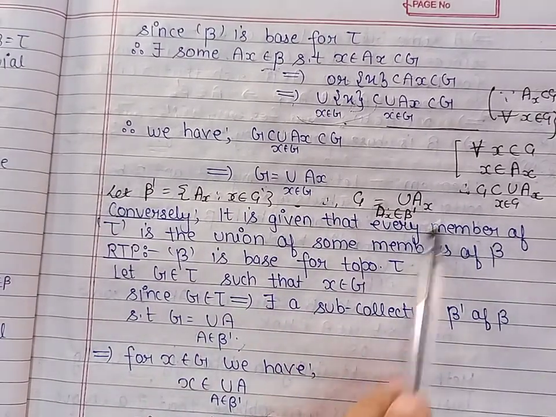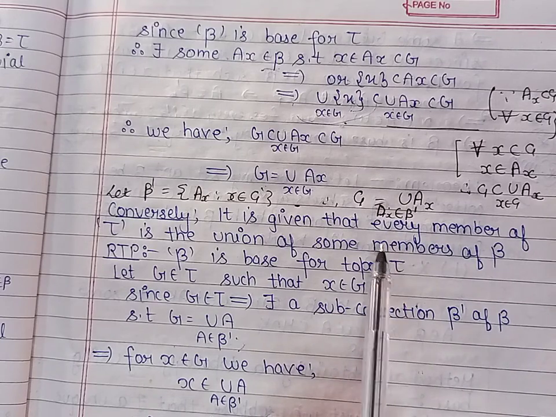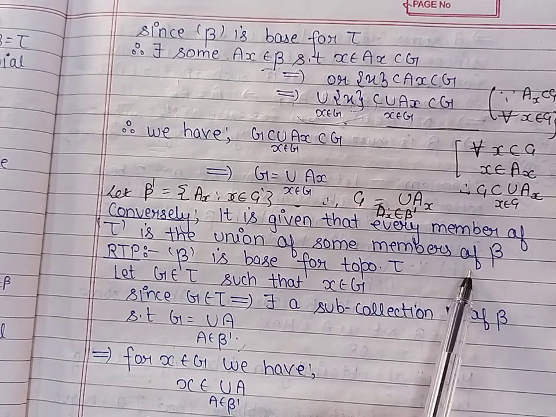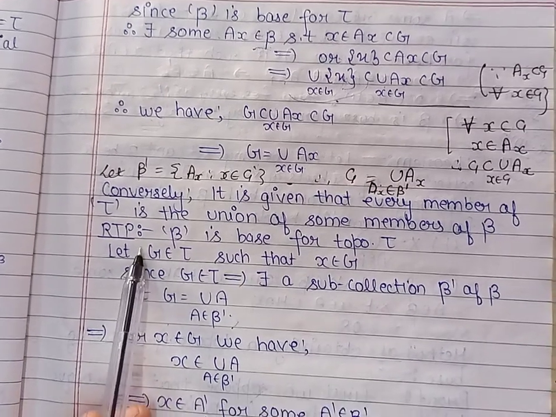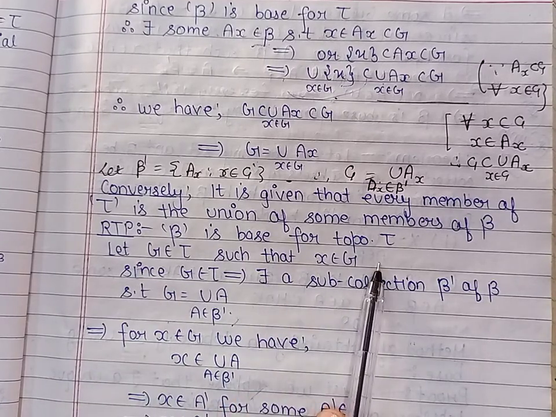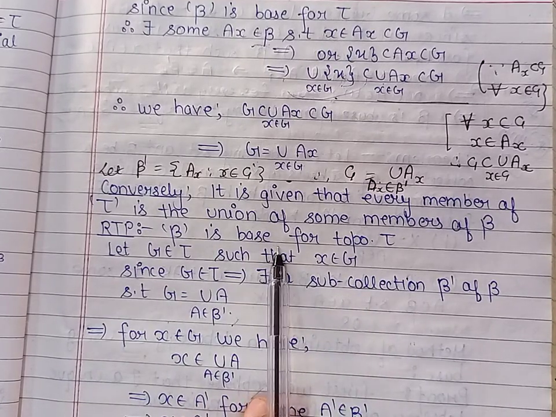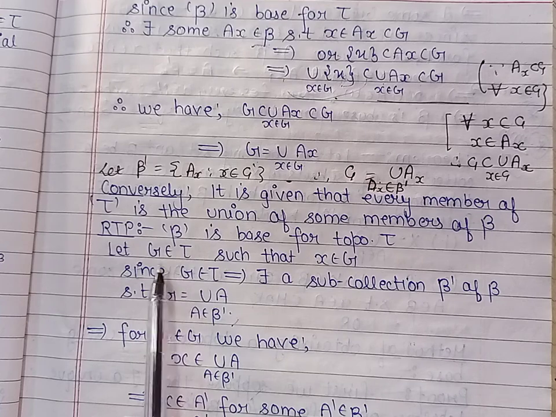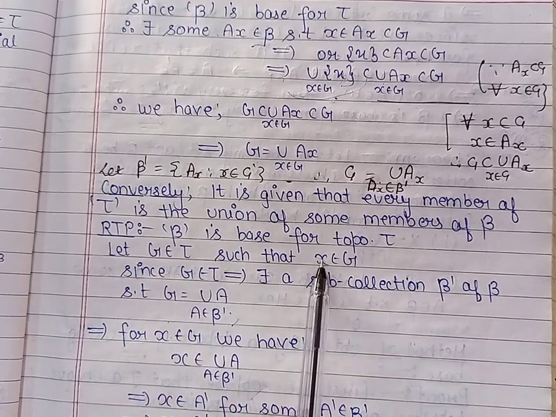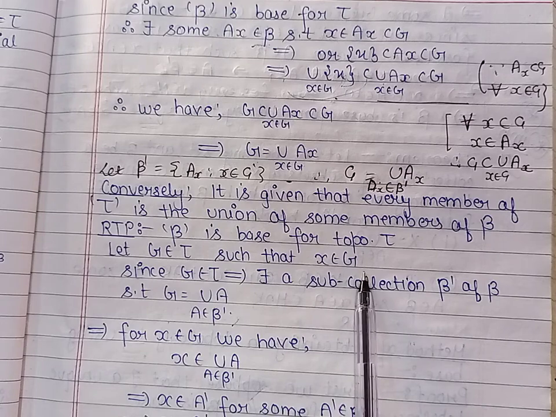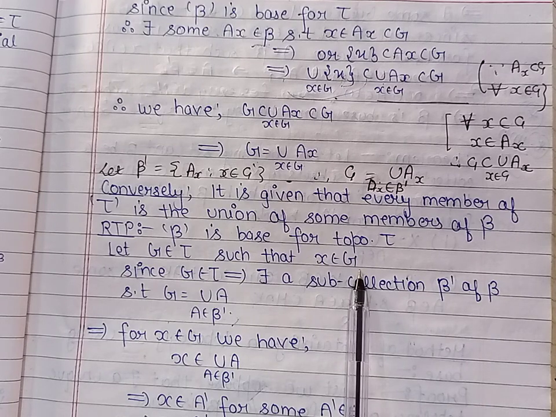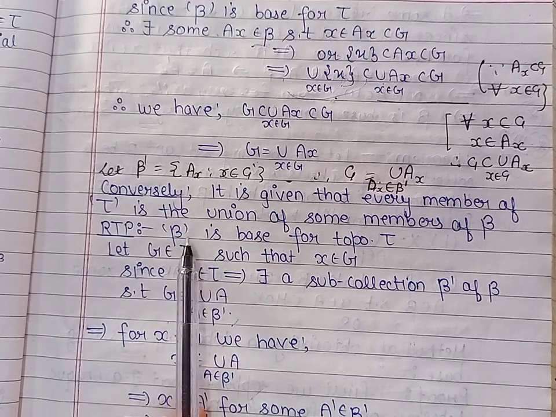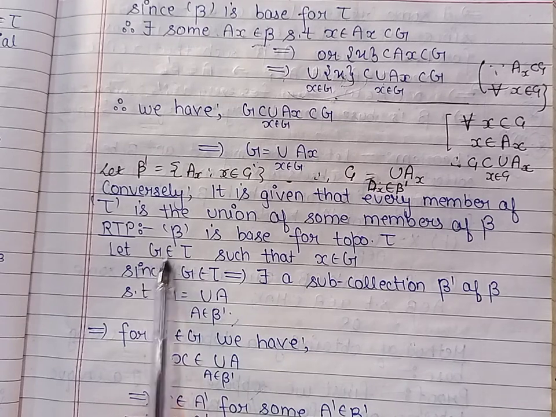Conversely, we are given this condition: every member of tau can be written as the union of some members of beta, and we are to prove that beta is a base for the topology tau. In order to prove beta is a base for the topology, according to the definition of base, we will have to take an open set G. It means G belongs to tau such that x belongs to G. Now we are to prove that there exists a member from beta such that x belongs to the existing member and that member should be contained in G.